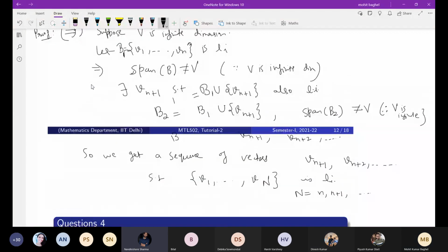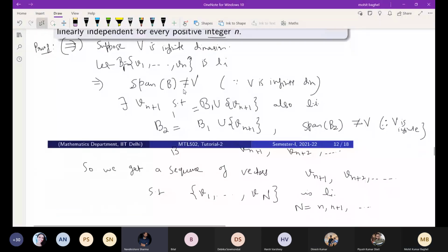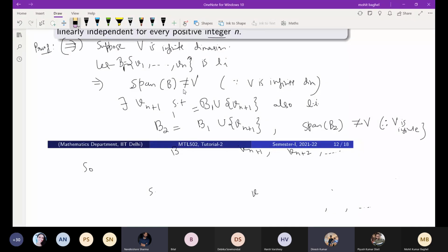Now we have to prove the other way: assuming that this sequence exists, then V is infinite dimensional. How can you claim that?